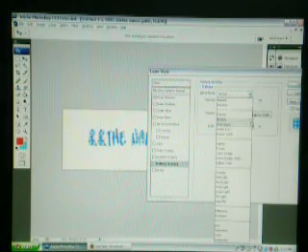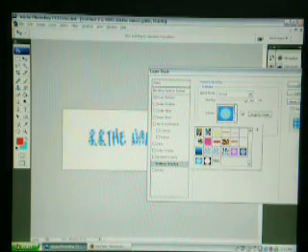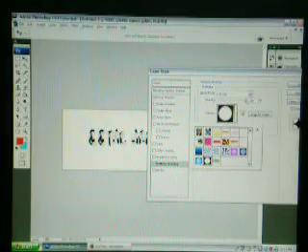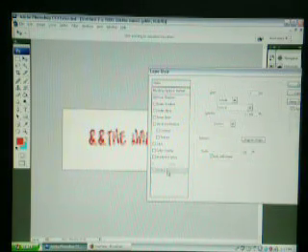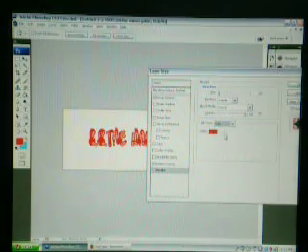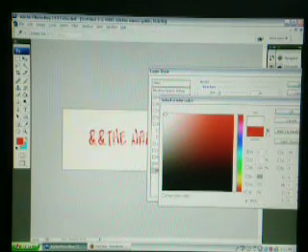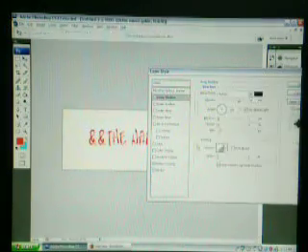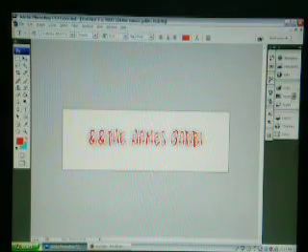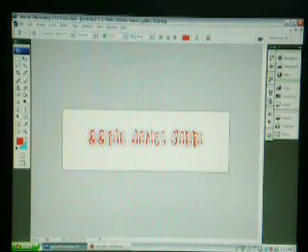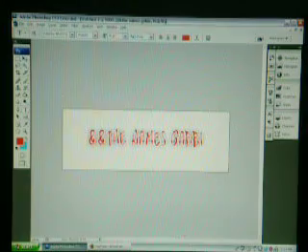If you want the red to show through, which I made myself, I can just do this. You're going to make it lighten, then you're going to adjust the opacity to your liking, and that's what I'm going to do. And I'm going to make the stroke a color, and I'm going to make it white. Okay, and I'm just going to do the spread a little bit more, this side a little. So there's that. So now you have a nice drop shadow and everything, if you can see that.